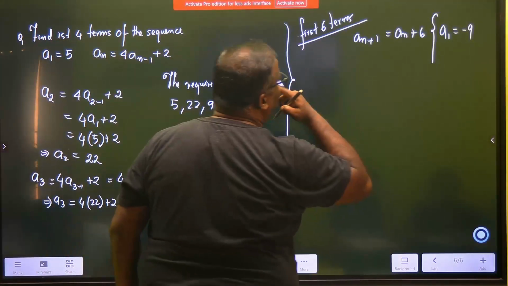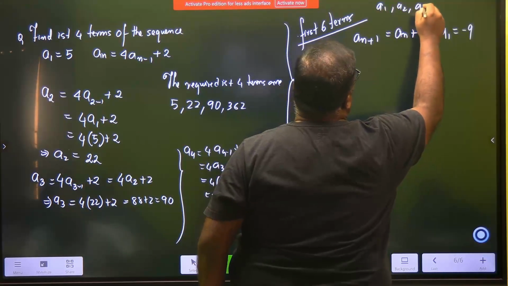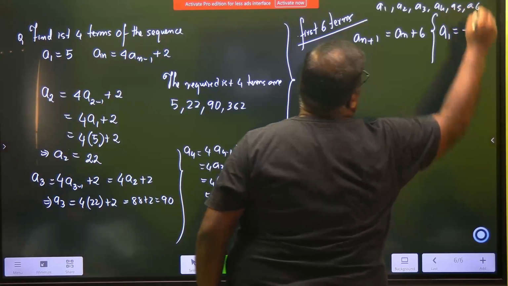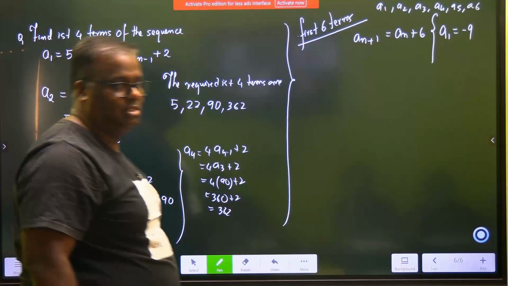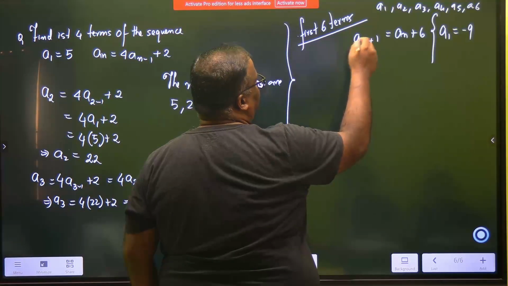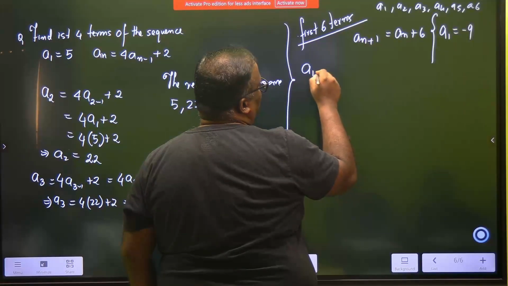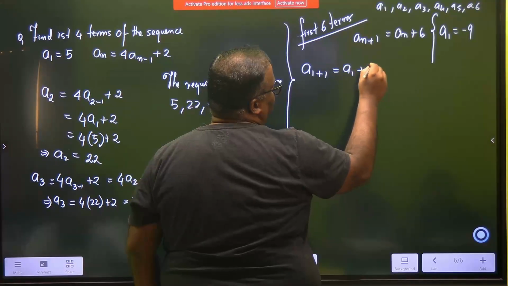A_1 is given. How many terms do you have to find out? a_1, a_2, a_3, a_4, a_5, a_6. Let's go, a_1 is already given. Right, put n equal to 1 here: 1 plus 1 is equal to a_1 plus 6.